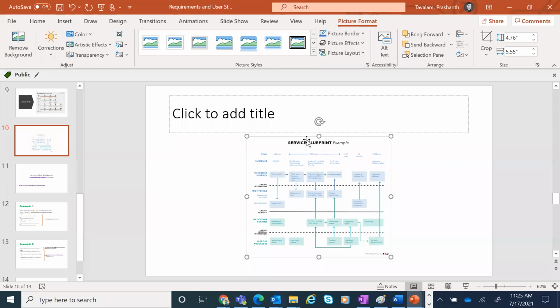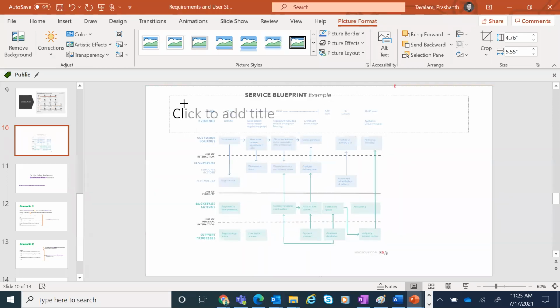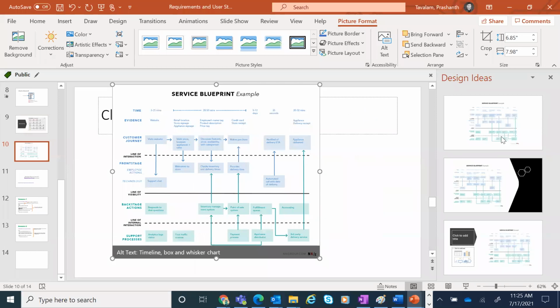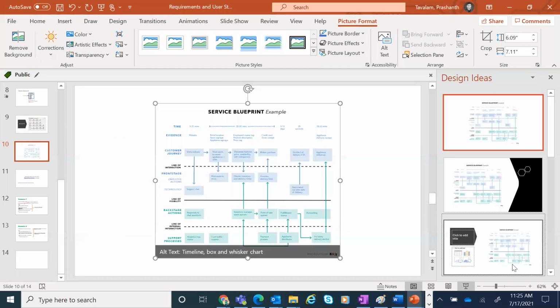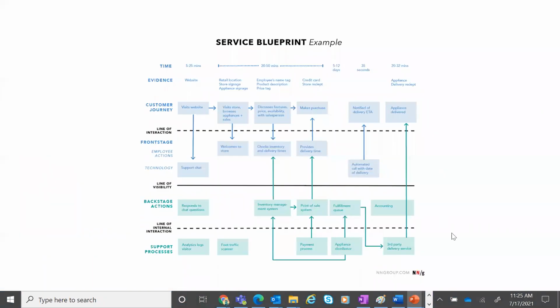It's called a service blueprint. Let me explain this scenario. What's happening here is, let's say you're going to a retail store. You want to purchase a washing machine. Before purchasing a washing machine, you do some amount of research on the internet: which washing machine you want to buy, what the price range is, what the features are, etc.